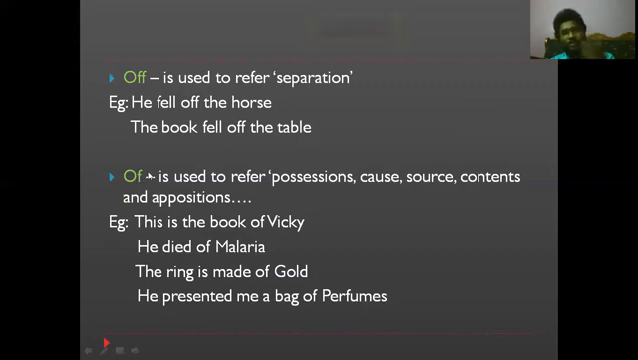Some more prepositions are there: among, amongst, and between. Between is used for two people. There is a clash, or a fight, between two brothers. How many people are there? Two. So whenever we are talking about two people, we have to use between. If it is more than two, then you have to use among. There was a clash among three groups. How many groups are there? Three. So when we are talking about more than two, you have to place among.